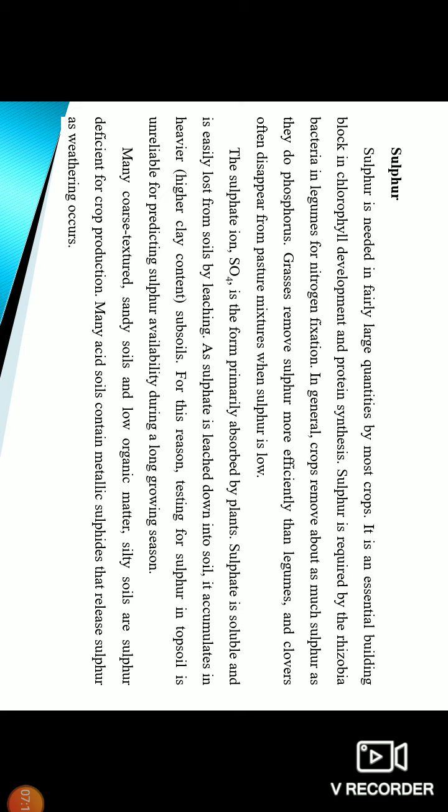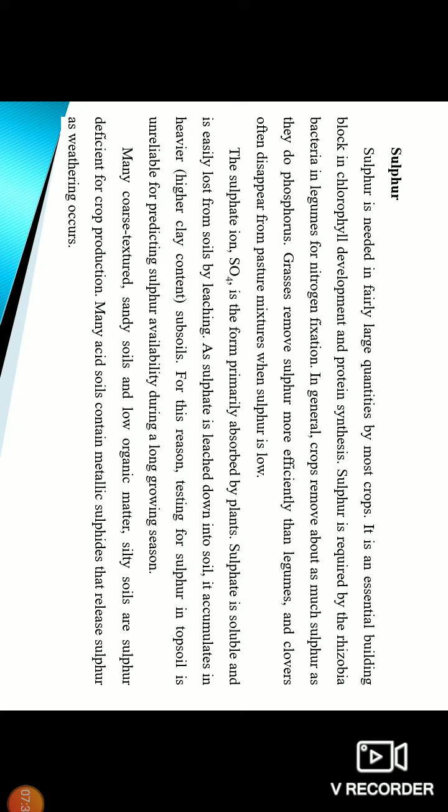The sulfate ion, SO4, is the form primarily absorbed by the plant. Sulfate is soluble and is easily lost from the soil by leaching. As sulfate is leached down into the soil, it accumulates in the higher clay content of subsoils.